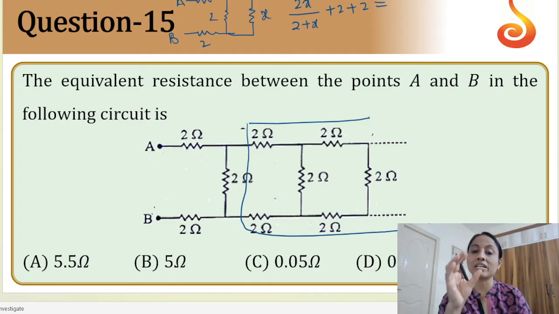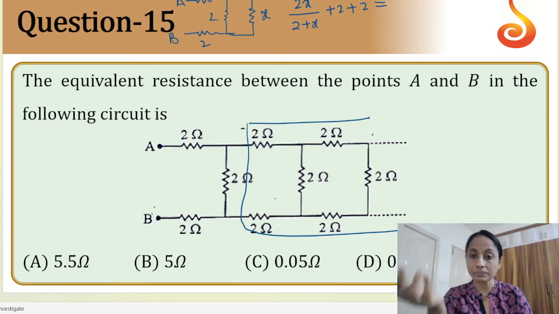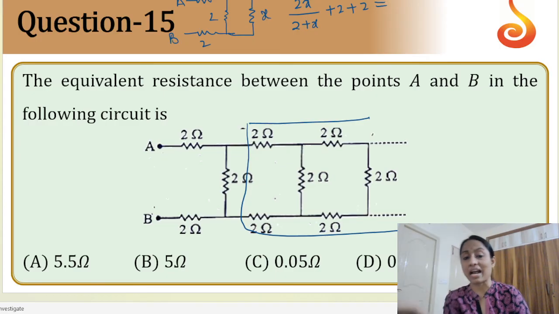See, from infinity, you remove one cell and again add that one cell. From infinity, remove one, it is infinity. To that infinity, again add 1, it is infinity. So the answer also comes out to be X. Just solve this equation, that's it. Now from here, it's only pure mathematics.